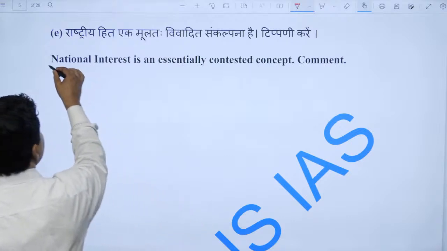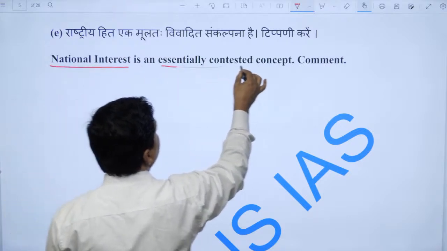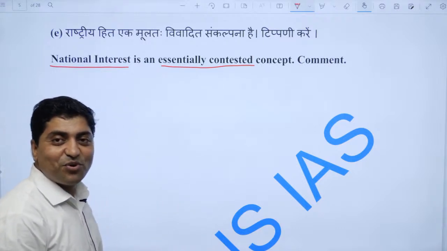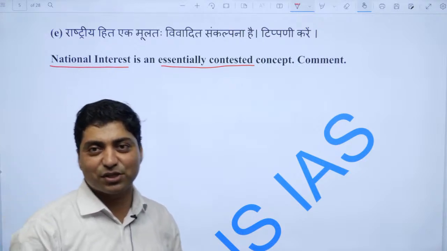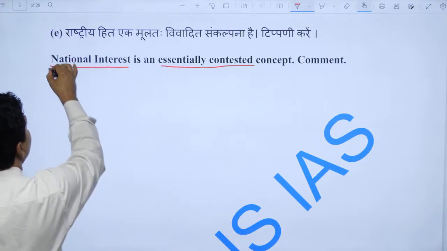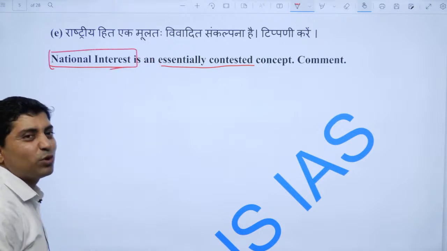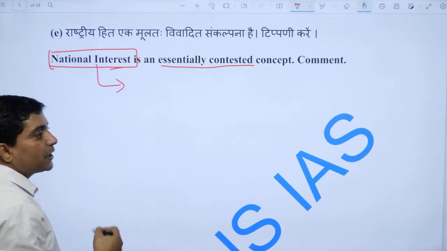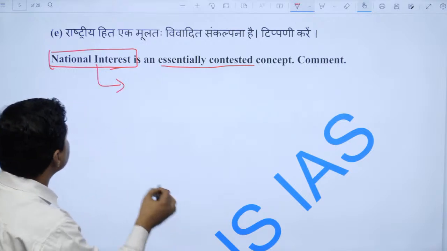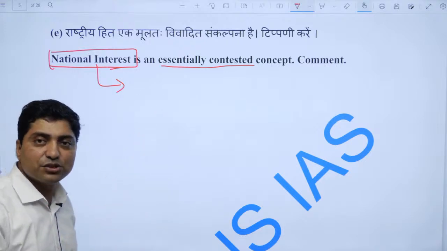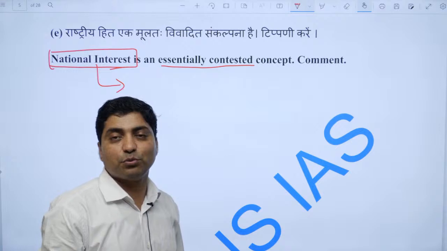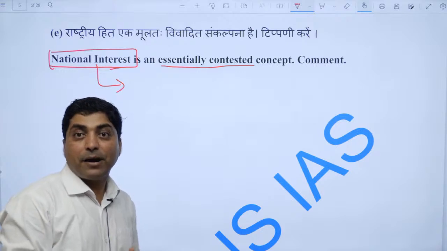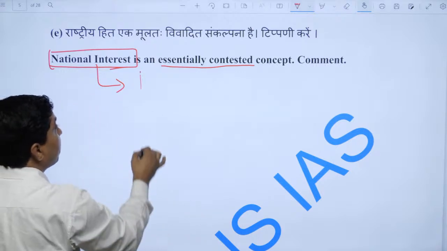The question is, national interest is an essentially contested concept, right? If you know the basic meaning of national interest, it is a vague concept. It is an ambiguous concept. Every country adopts national interest, right? So one should start with defining national interest. What is a national interest? Interest for which a nation pursues, right, for its own benefit. But what could be the national interest? There could be many things.